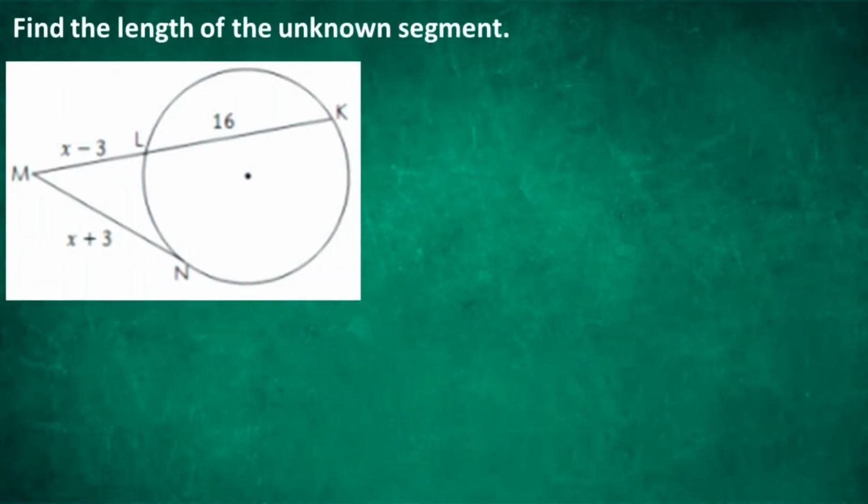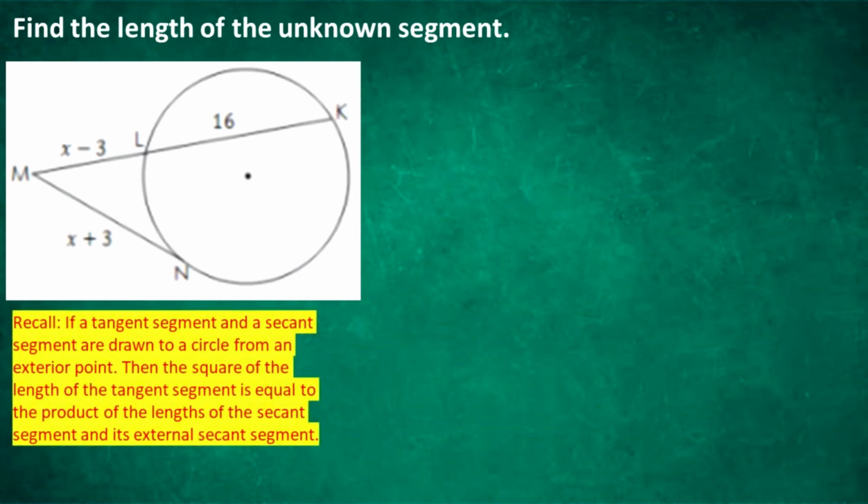Illustrative example number 8. Find the length of the unknown segment. Recall that if a tangent segment and a secant segment are drawn to a circle from an exterior point, then the square of the length of the tangent segment is equal to the product of the lengths of the secant segment and its external secant segment.